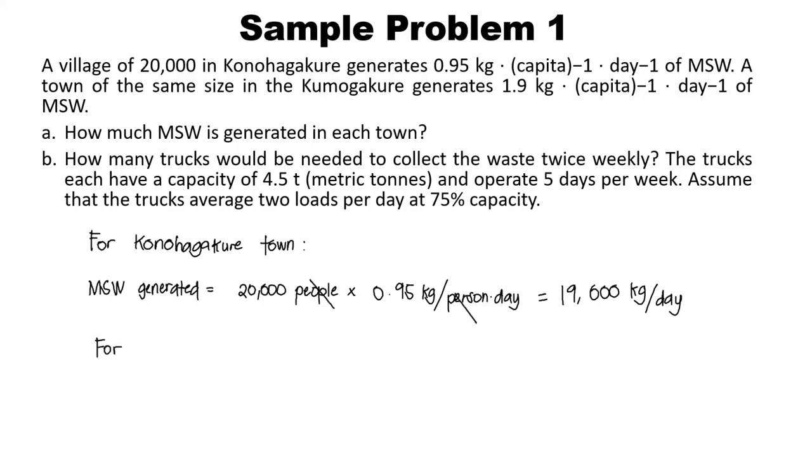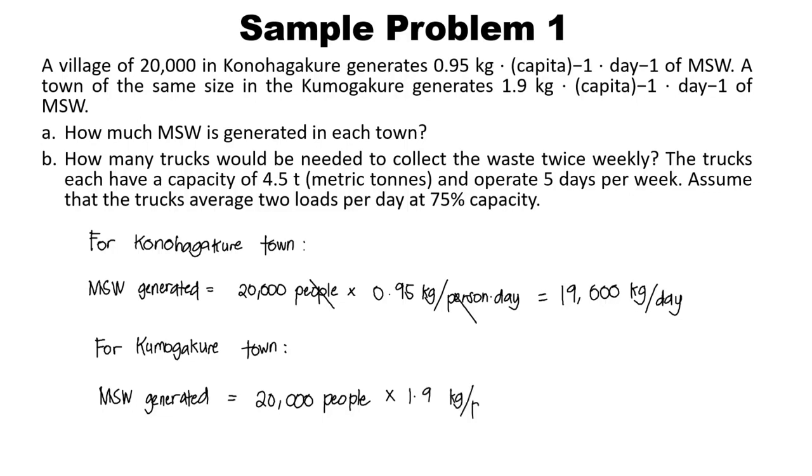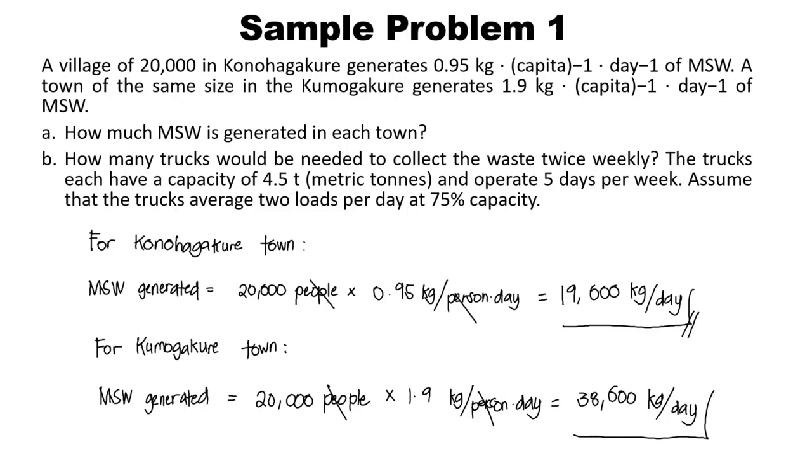Now for the Komogakure town, the municipal solid waste generated is equal to 20,000 people times 1.9 kilograms per person per day. So that's equivalent to 38,000 kilograms per day. So we already have the answers for the question number 1.